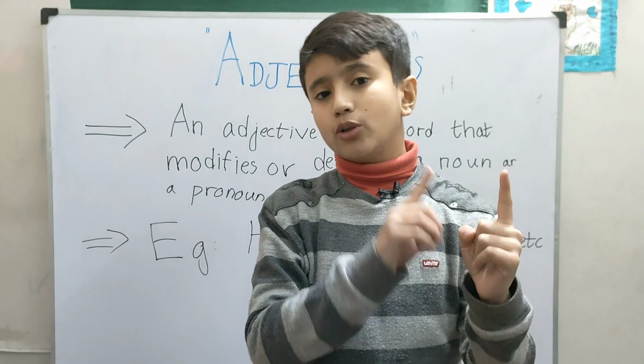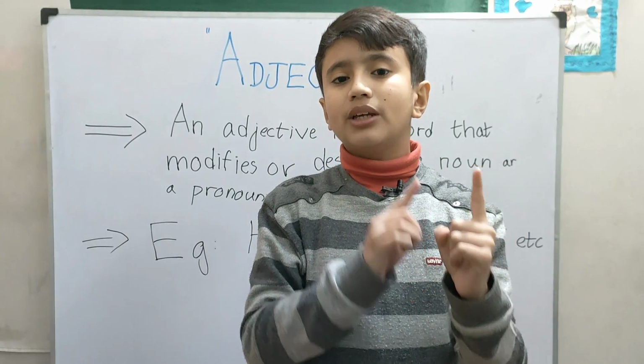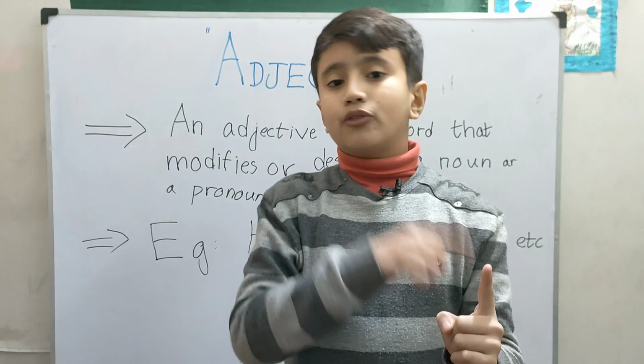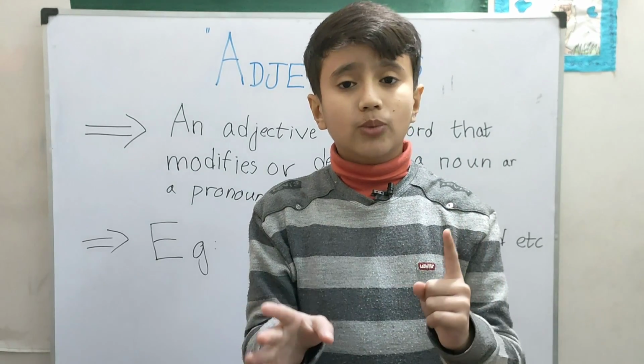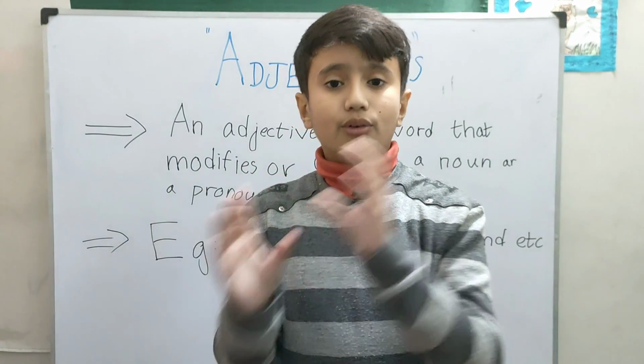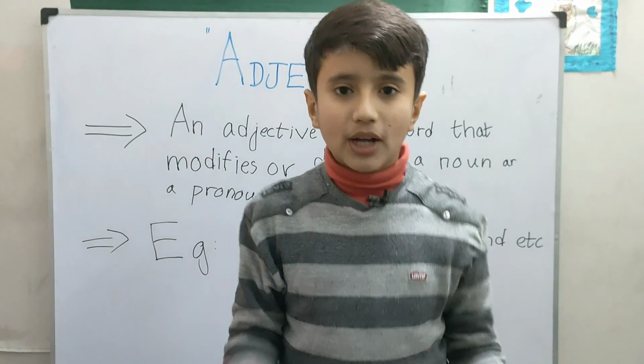You cannot use it right after your noun or pronoun alone. There has to be a he, she, it, or a noun, and after that you have to use is, am, are, or whichever you want, and then an adjective. I am happy. You guys understood that?